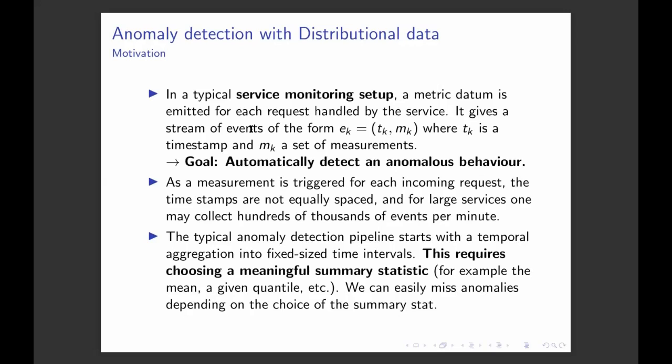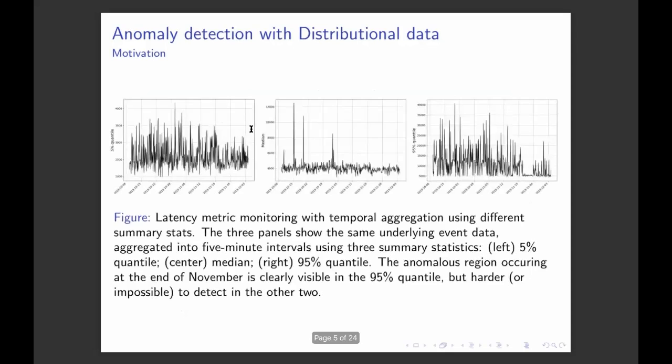The main problem with such an approach is that we can easily miss an anomaly depending on the choice of the summary statistic. To illustrate this point, I took an example from Amazon data. Here we are monitoring the same latency metric, so it's the same underlying set of measurements, but using 3 different summary statistics for aggregation. On the left, we use the 5% quantile. In the middle, we use the median. And on the right, we use the 95% quantile.